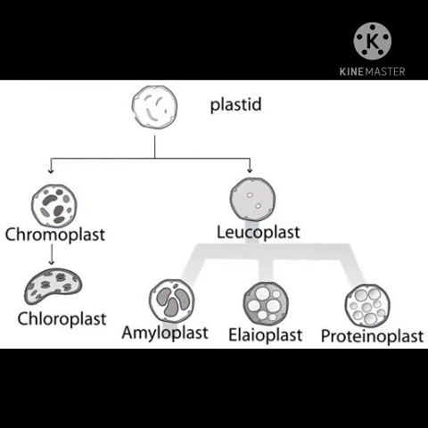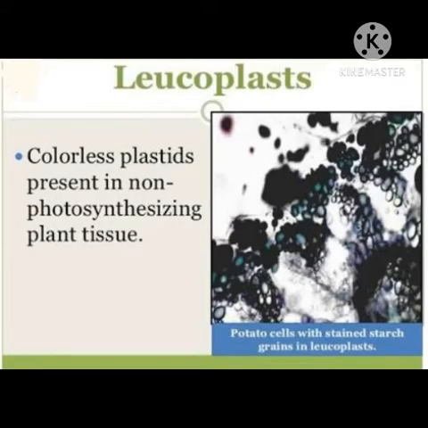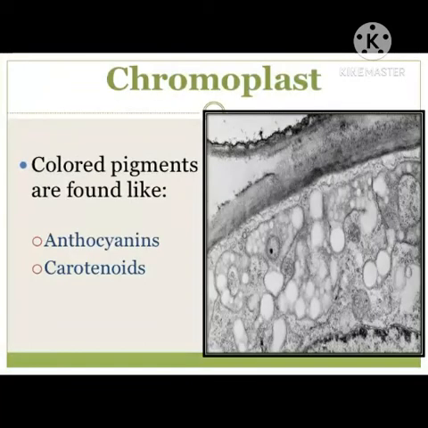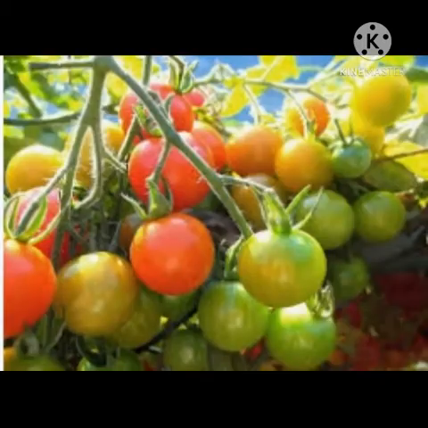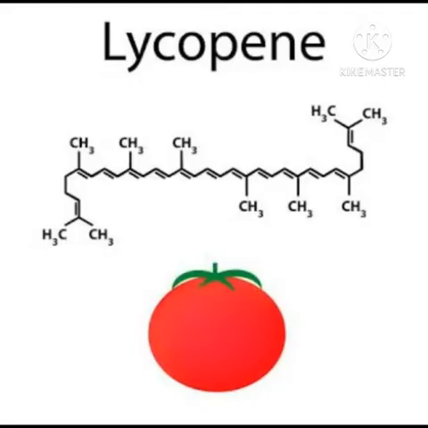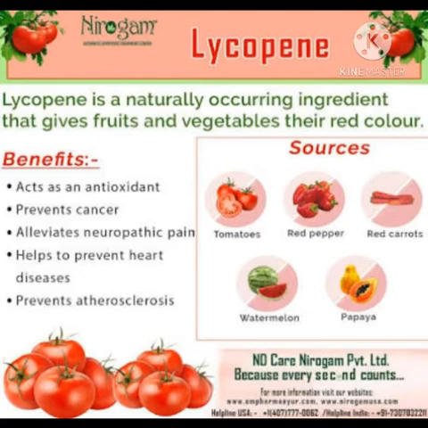There are two types of plastid present in the cell, chromoplast and leucoplast. Leucoplast is a white or colorless plastid, whereas chromoplast is a colored plastid which gives different colors to fruits and flowers. Chloroplast can get converted into other types of chromoplast. For example, raw green tomatoes turn red due to breakdown of chlorophyll and synthesis of lycopene. Lycopene is a naturally occurring ingredient that gives fruits and vegetables their red color.